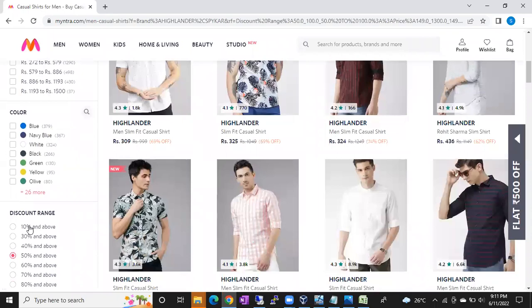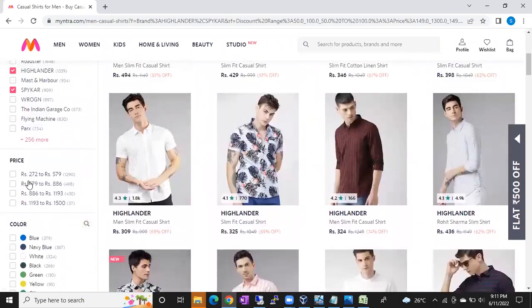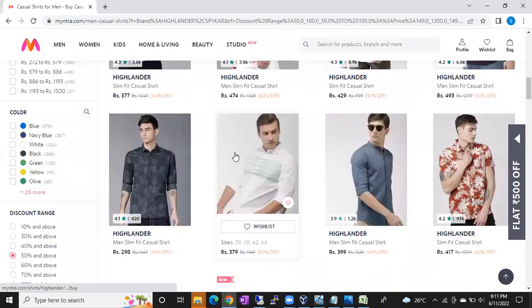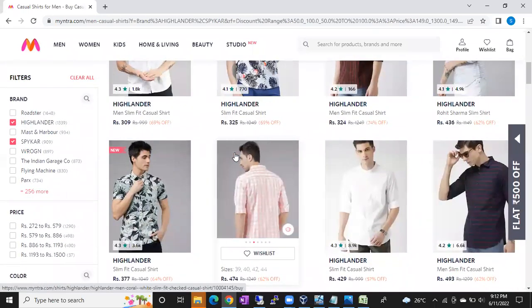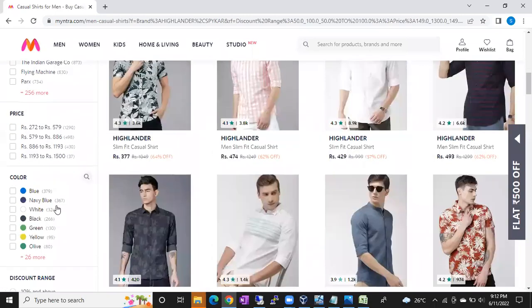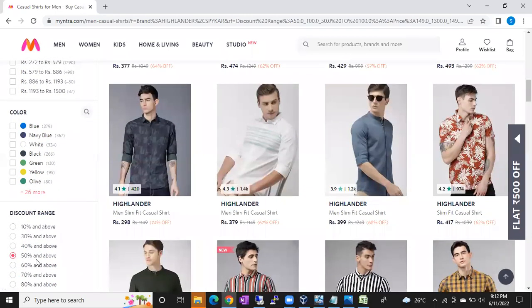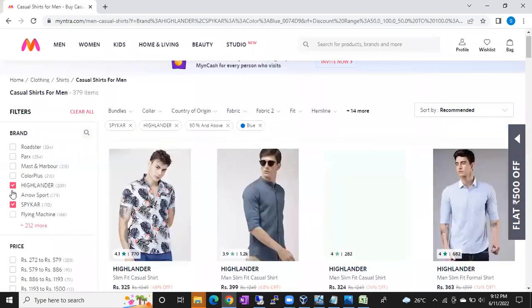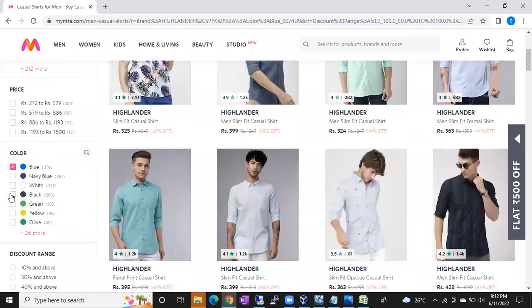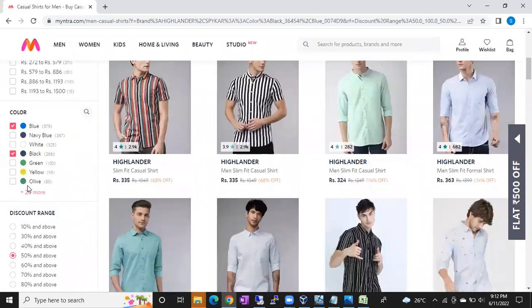Whenever you select a filter here, the records are going to decrease. Simply, you get only the specific records that are in that basket. I want to get the shirts, but not all shirts. I want only the shirts on which I am getting 50% off. So for that, I choose 50%. I want to choose some colors: blue shirts only, some black, and navy blue. This kind of shirts I want to see.